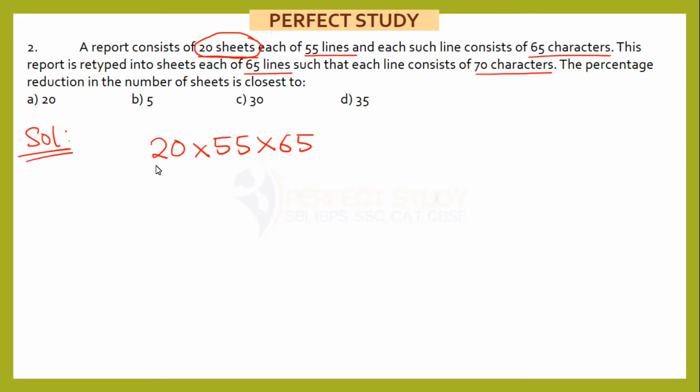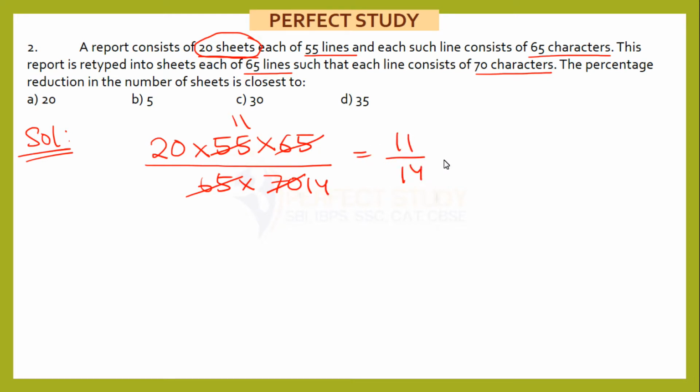So this is my total number of characters, and let me divide it by the new number of lines and characters per line. So that is 65 multiplied by 70. 65 is cancelled out. Here I am getting 11 by 14. Now there is no need to do any further calculation and complicate it. What we understand is my new number of sheets is 11 by 14 of previous number, that is 20. My previous number of sheets was 20 and the new number is 11 by 14 of previous number, which means the reduction is 1 minus 11 by 14 is equal to 3 by 14.